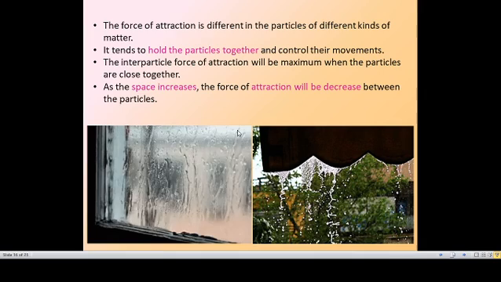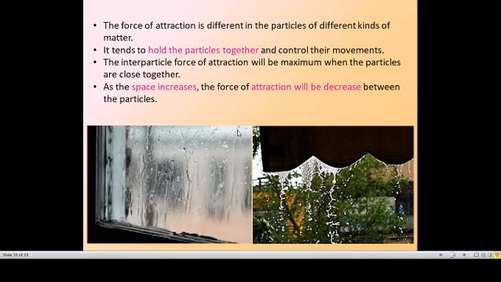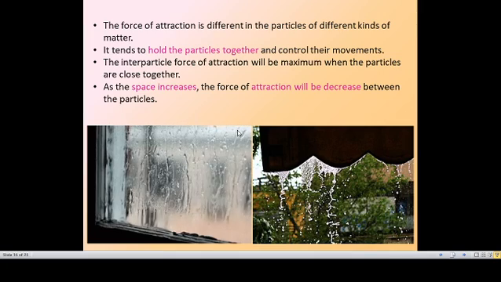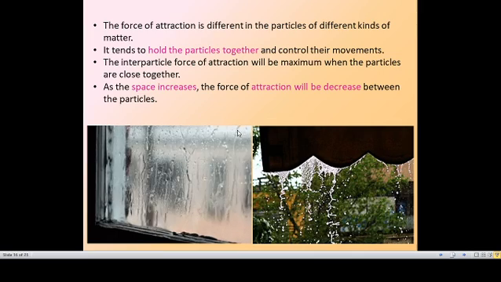The force of attraction is different in the particles of different kinds of matter. In solid the force of attraction will differ, in liquid it will differ, in gas it will differ. So what is the force that holds the particles together? It is the interparticle force, but it will differ depending on the kind of matter.